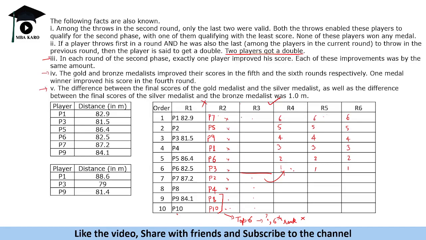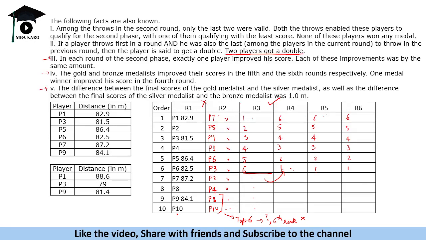Why? Because initially it is 1, 2, 3, 4, 5, 6. Now the ranks are reversed: 6, 5, 4, 3, 2, 1. So anyway this person will have a double. So round 3 to round 4 is a double for sure. Now will this round also have a double? Can this person go to the last position? The person was at the first rank. Can that person move to the last position?